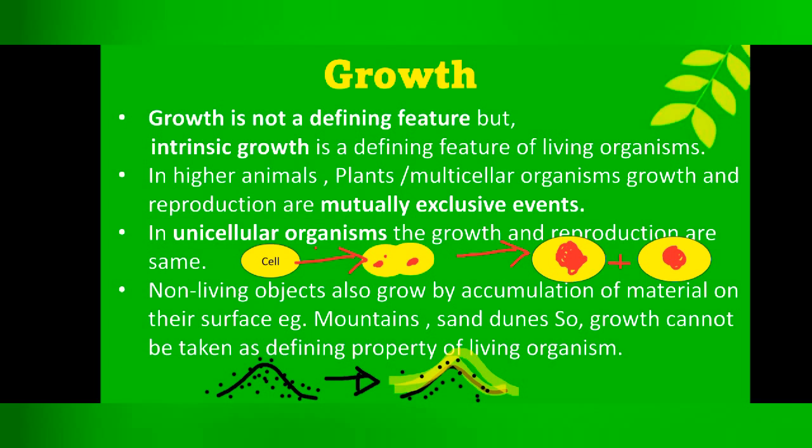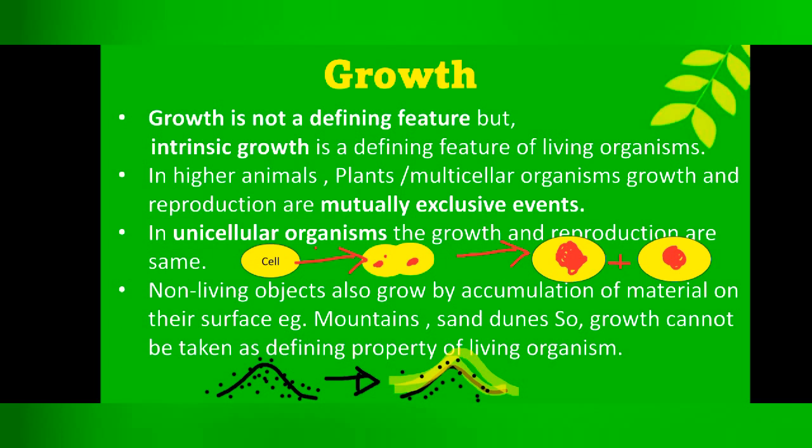Okay friends, let us revise up to now what we have studied. Number 1, we have studied that growth takes place through an increase in the number of cells and an increase in the size of cells. Number 2, I told you to remember that muscle cells and neurons don't divide or do mitosis but only increase their size.